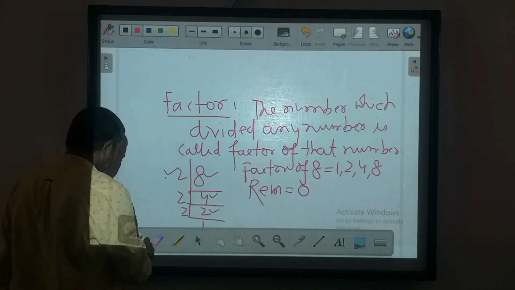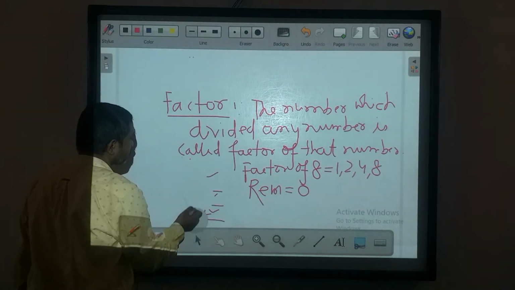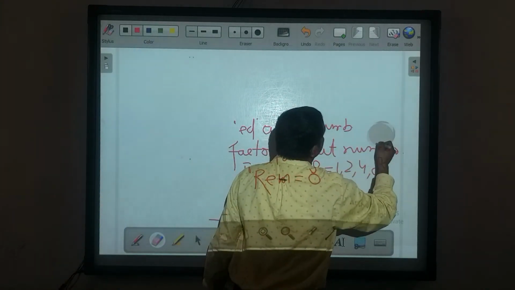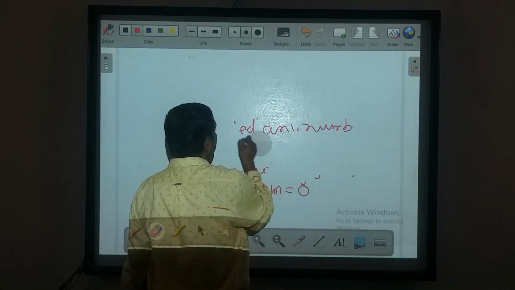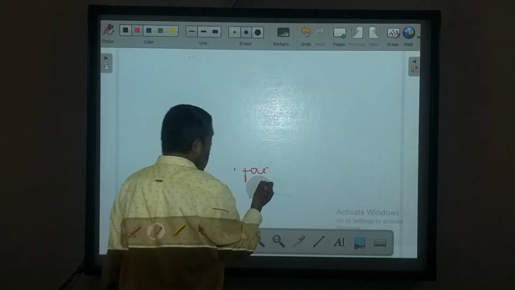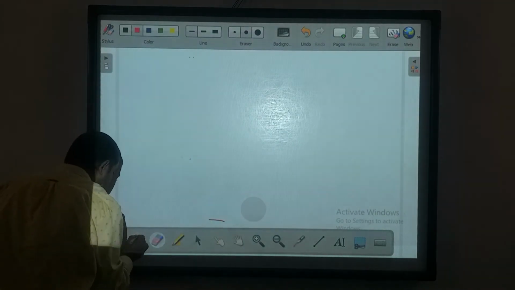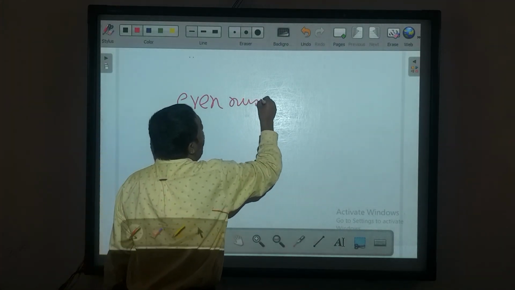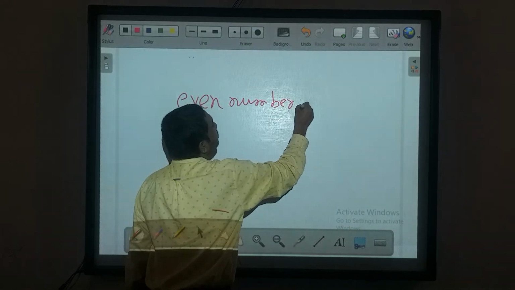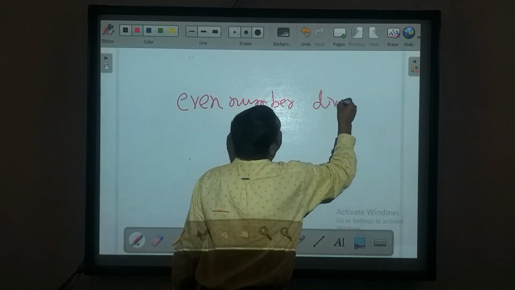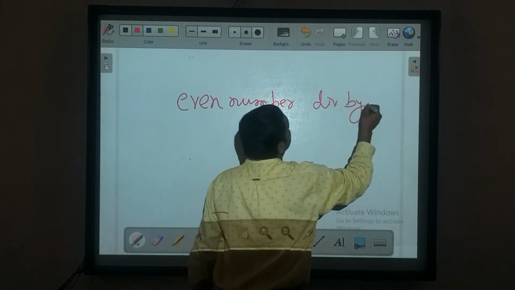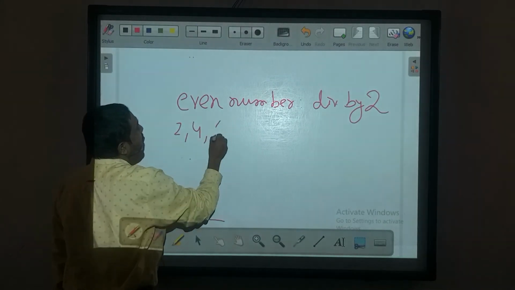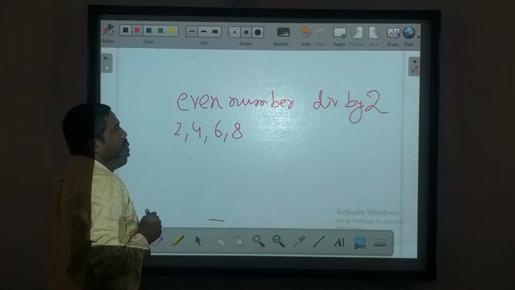Next one, even and odd. Even and odd is very easy. You have the concept in class 2, 3, 4 of what is an even number and an odd number. I will give you the idea about even numbers. An even number is divisible by 2. Suppose you get 2, 4, 6, 8, these are all numbers divisible by 2, they are called even.